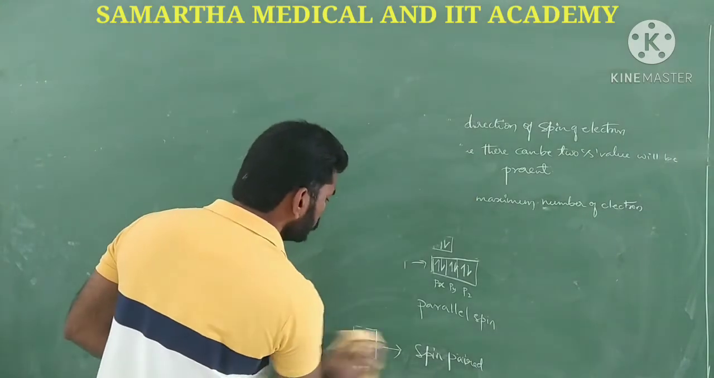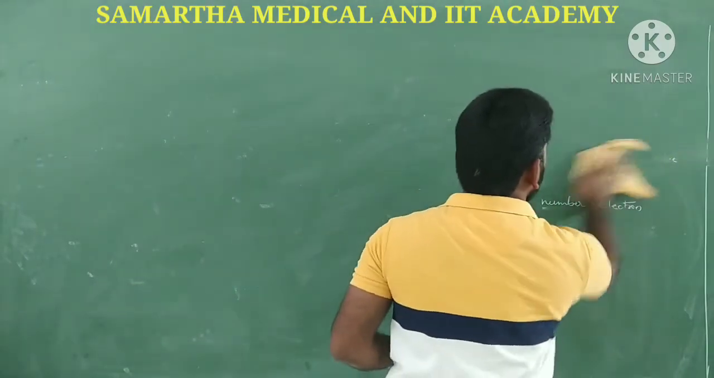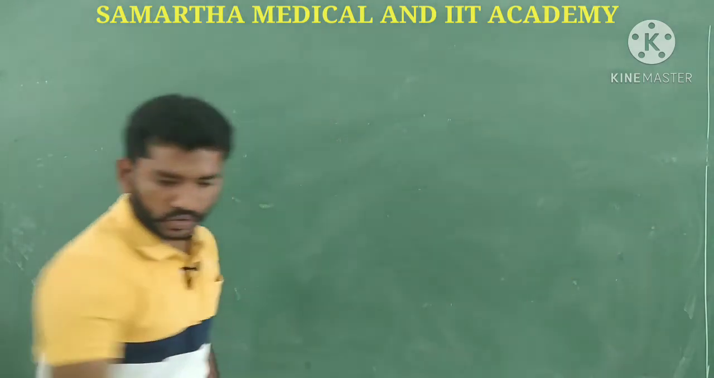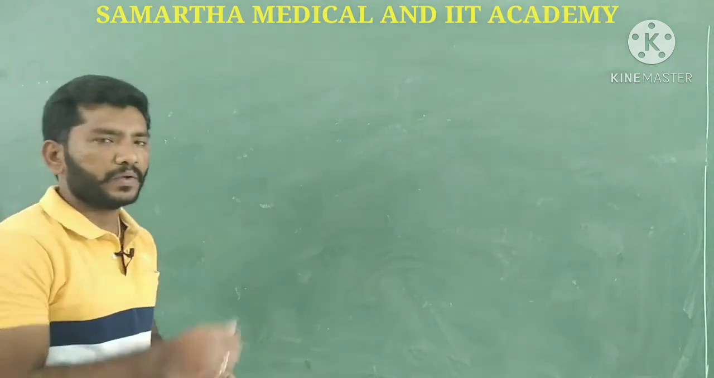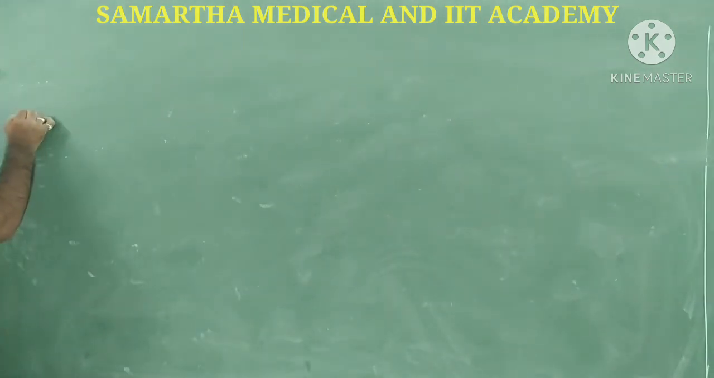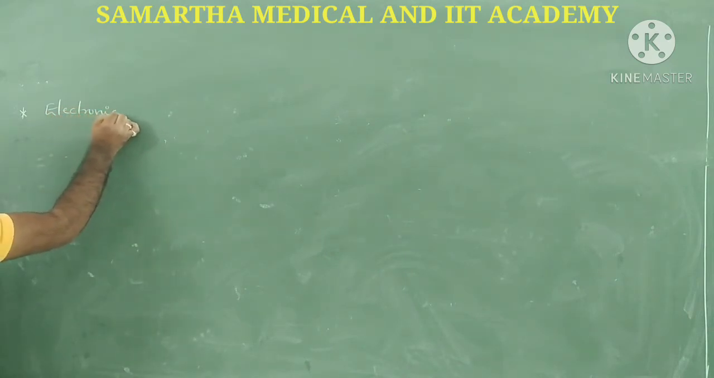Some important rules are based on the energies of the orbitals, so we have to know that. With the help of these rules, we are going to be able to fill electrons into specific orbitals. Okay, guys, let's go with one of the most important concepts, that is electronic configuration.